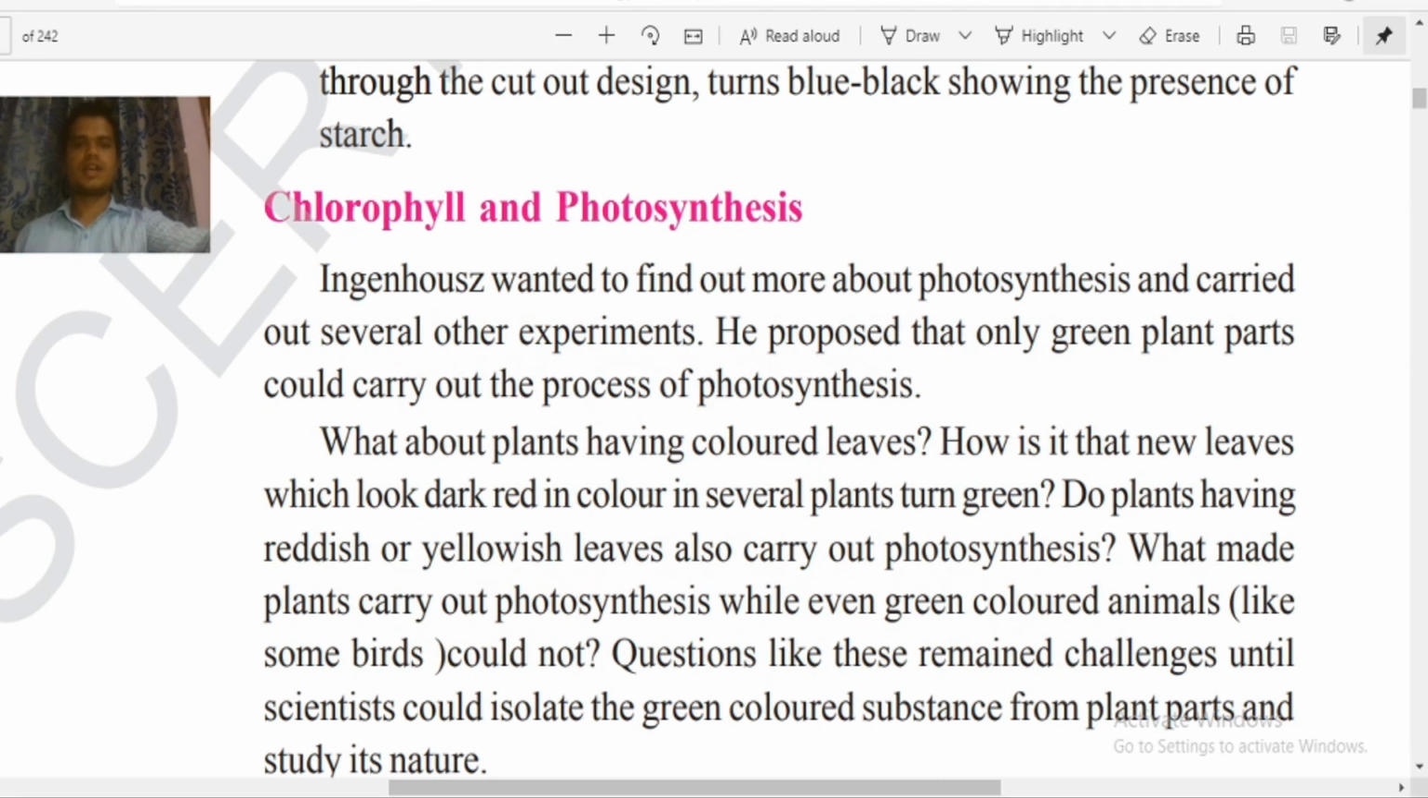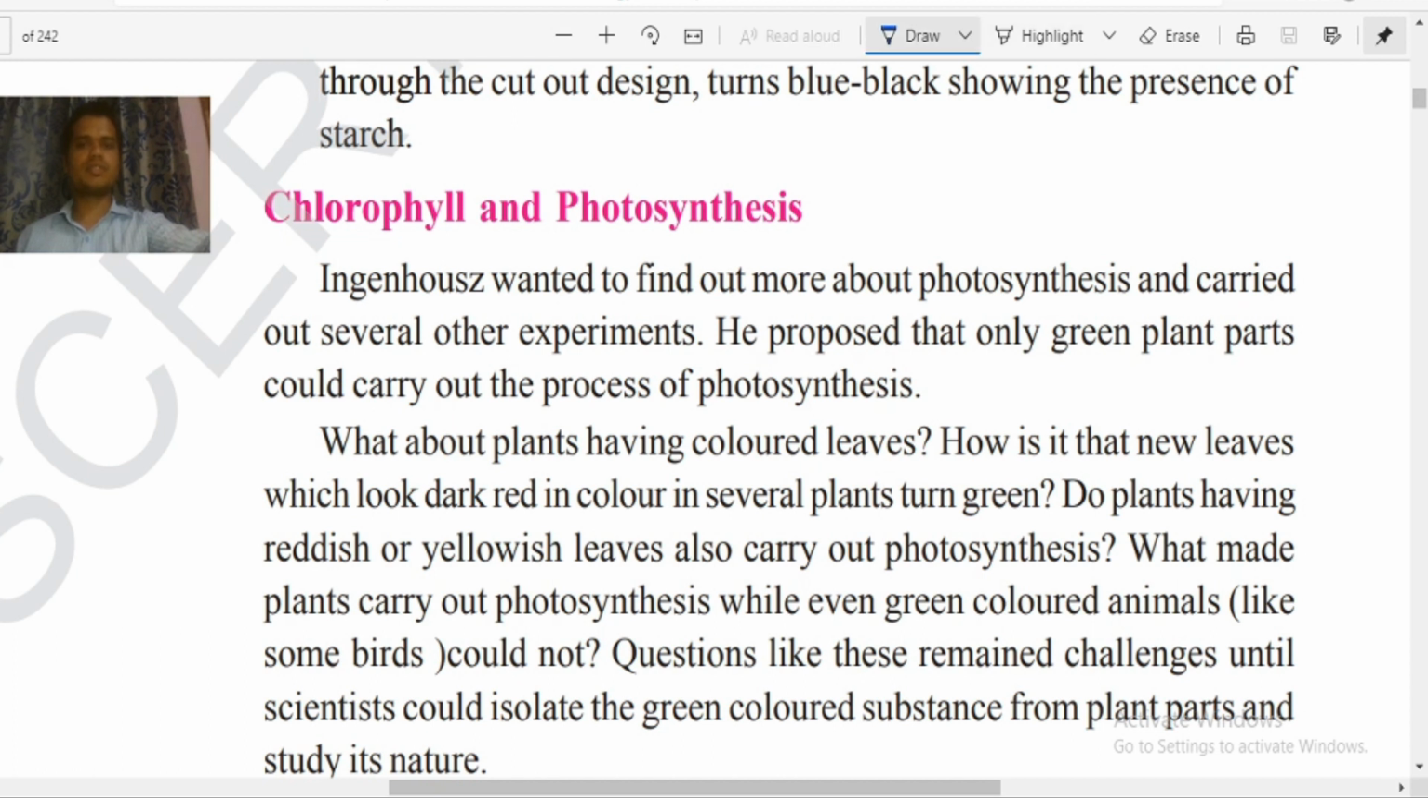So as we have discussed different types of activities in the previous classes, now it is time to discuss some upcoming topics in the same lesson. Now let us start our discussion. Today we are going to discuss the important thing that is called chlorophyll and photosynthesis.